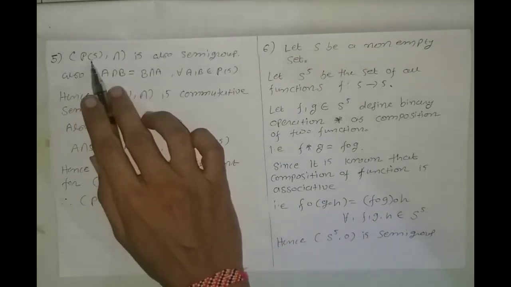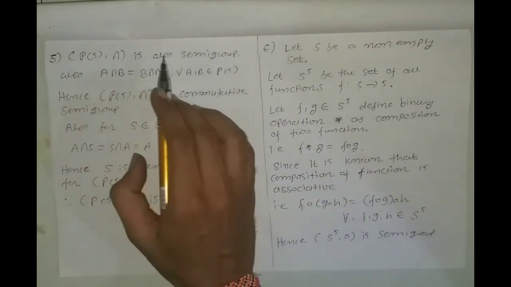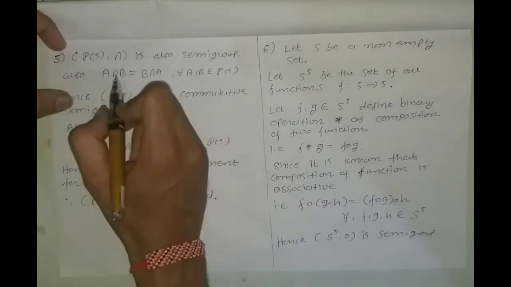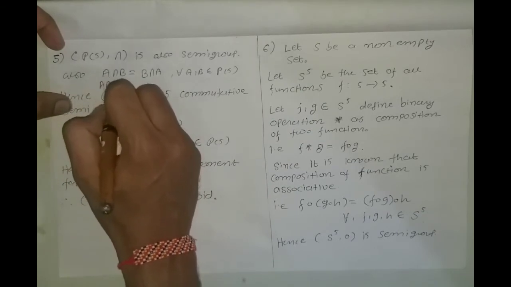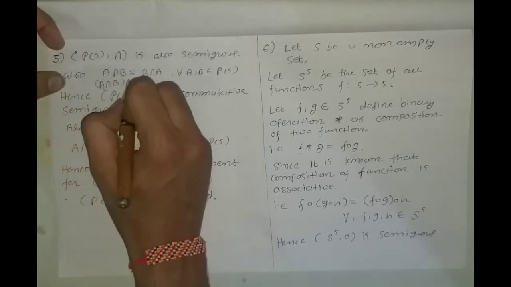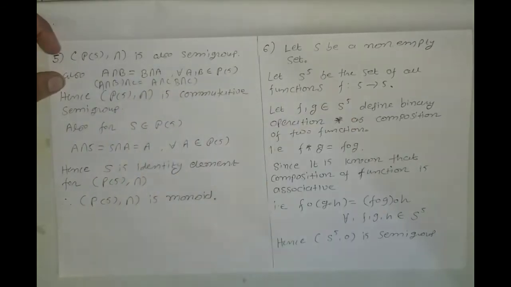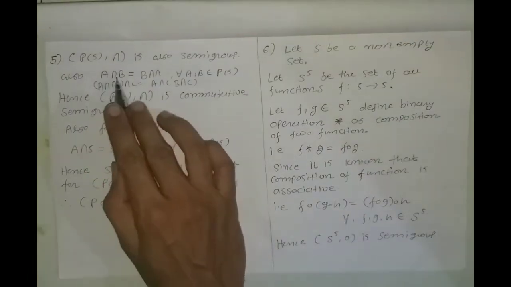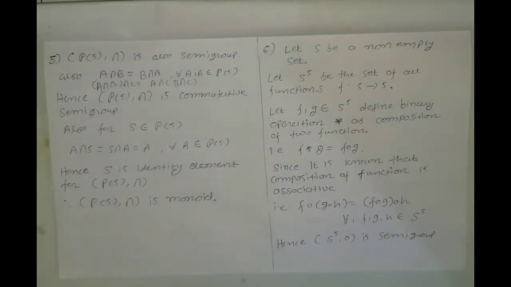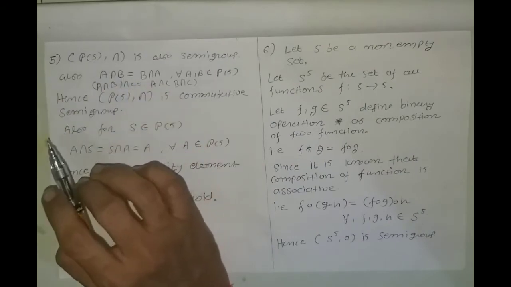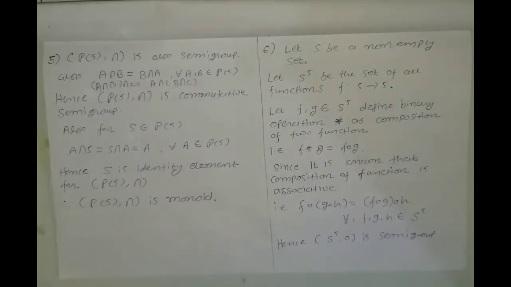Now the power set of S with intersection is also a semigroup, because intersection of sets is associative, that is, (A intersection B) intersection C is equal to A intersection (B intersection C). Intersection is associative as well as commutative, so the power set of S with intersection is a semigroup, also a commutative semigroup.